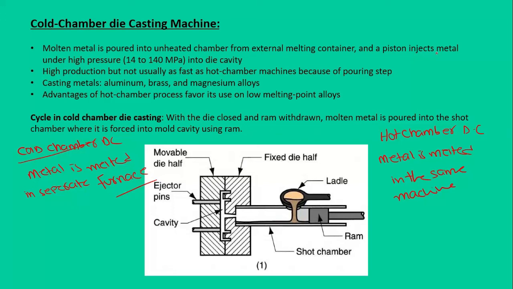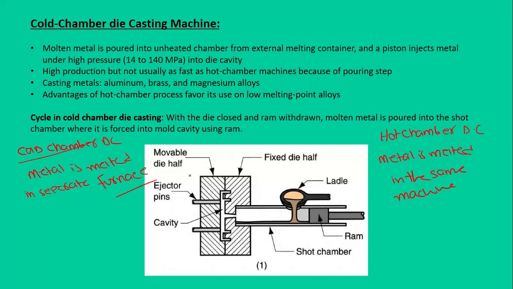The piston injects metal under high pressure, that is 14 to 140 megapascals. High production, but not usually as fast as the hot chamber, because in the hot chamber die casting, the metal is melted in the same machine. So there is less time involved in each cycle, and the rate of production is higher compared to the cold chamber die casting. It consumes some time in melting the material somewhere else and pouring it using the ladle into the chamber.